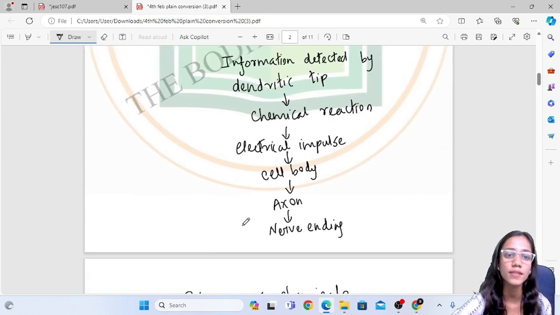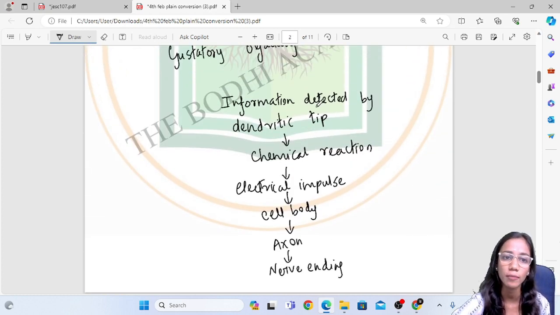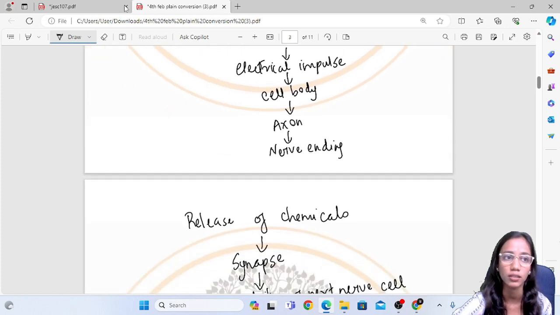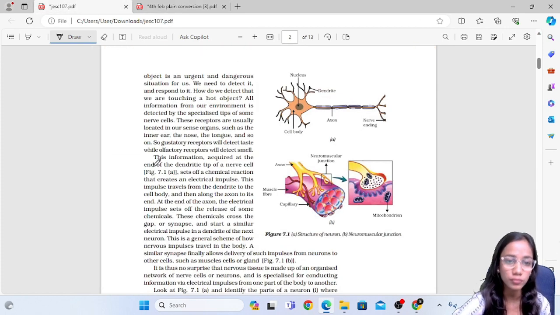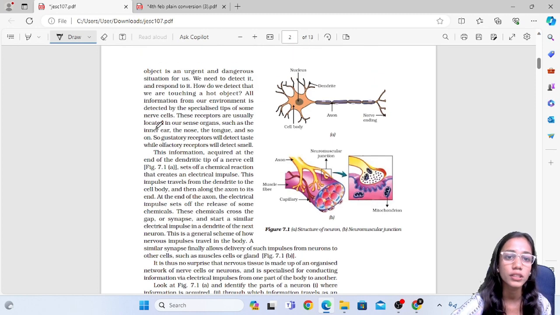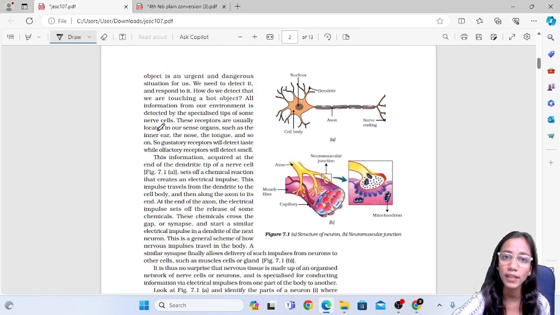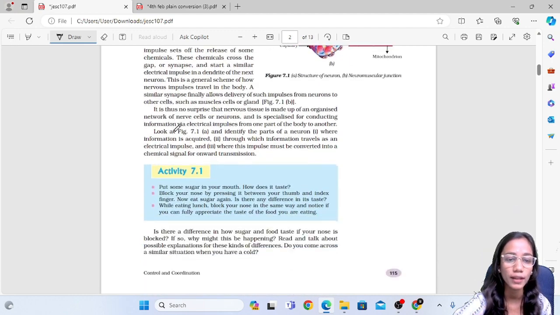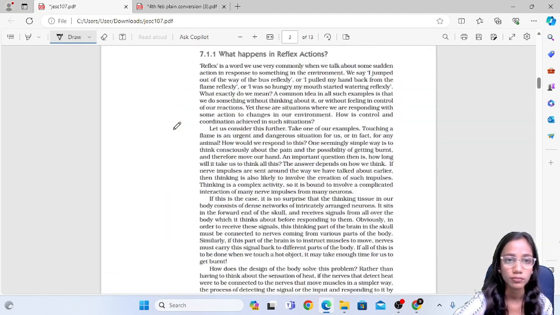So this is the pathway through which an electrical impulse travels from one nerve cell to the other in the nervous system. This is how information travels inside a nerve cell, in the form of an electrical impulse, going from one nerve cell to the other.